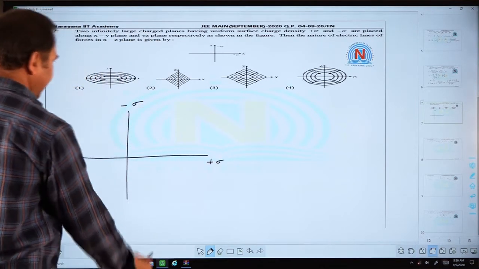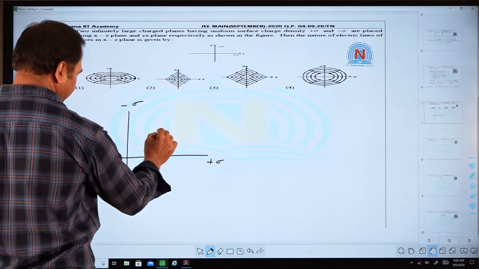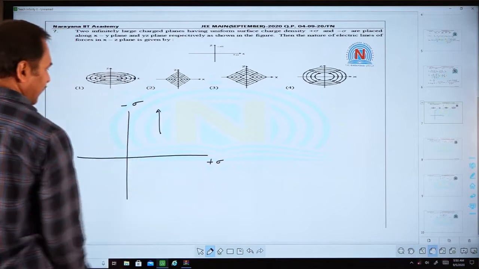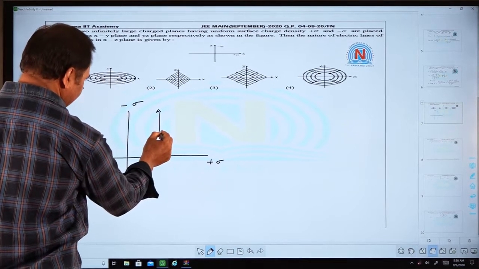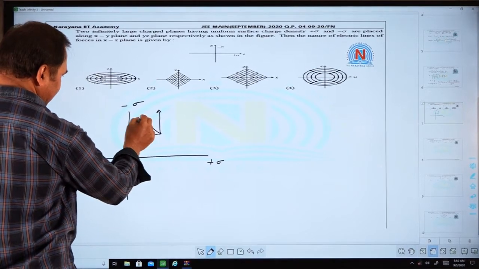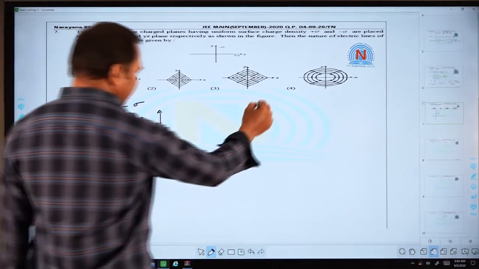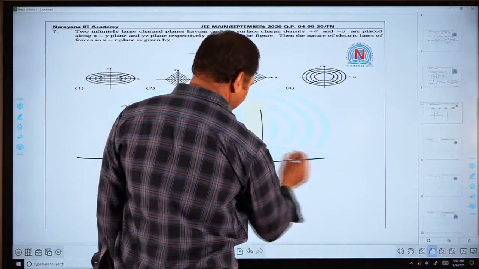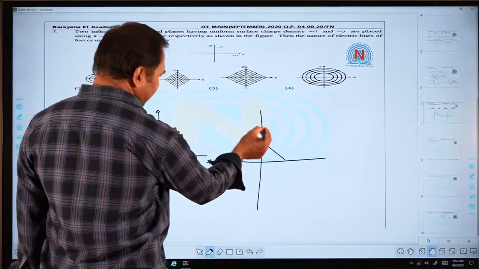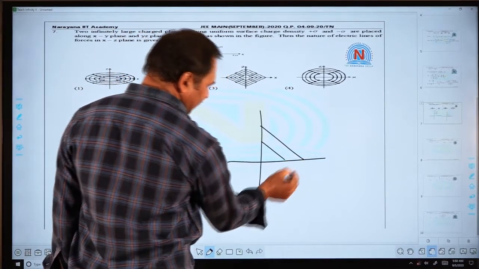Now, if you take any point here somewhere, the electric field due to this sheet will be in this direction, and the electric field due to this one will be in this direction. The resultant of these two will be in this direction. If you take one more point somewhere here, then the resultant will be like this.